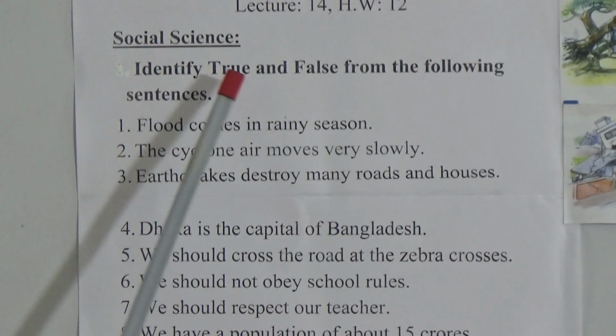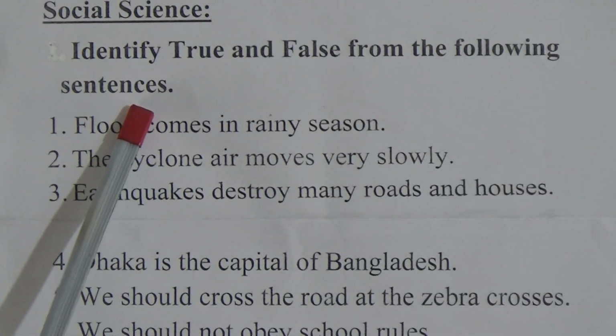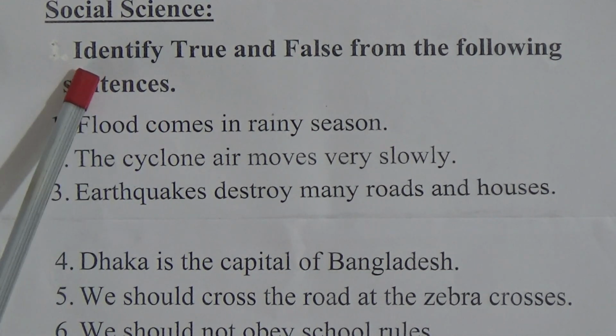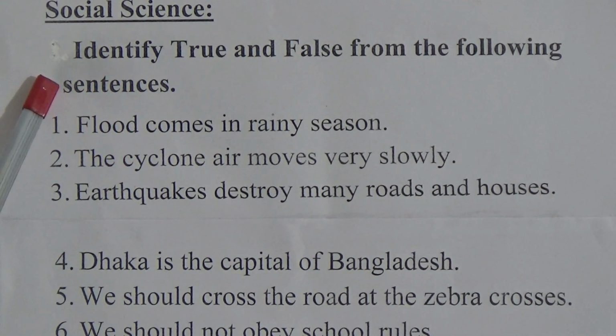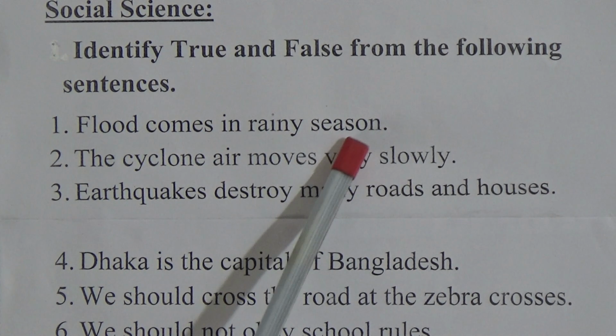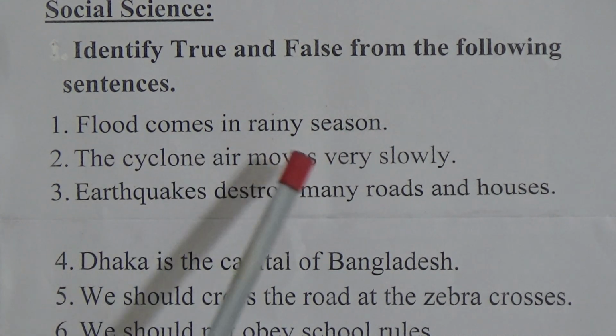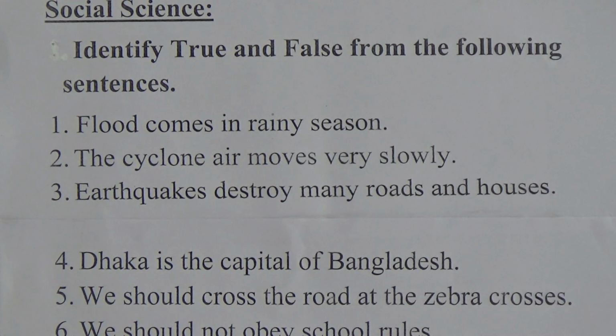So look here, it is social science. The title is: identify true and false from the following statements. Here I have given you 1 to 12 true false. Number 1, flood comes in rainy season. Dear learners, look here, flood comes in the rainy season. That means the statement is true. We know that flood comes in our country in the rainy season.